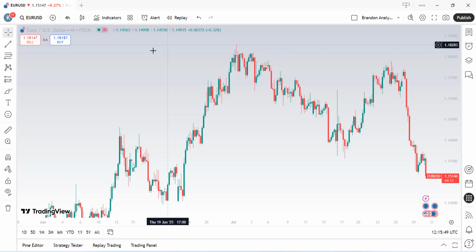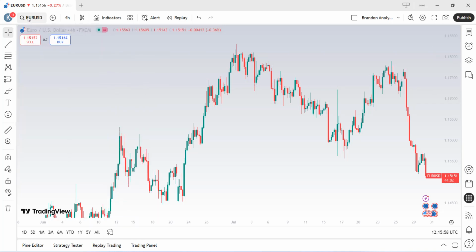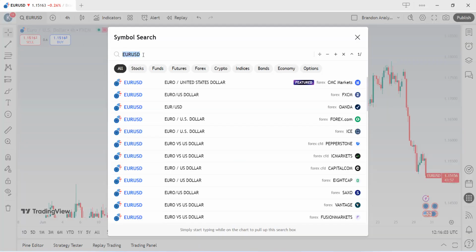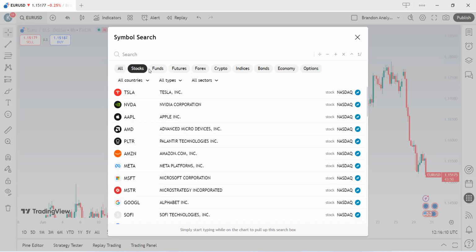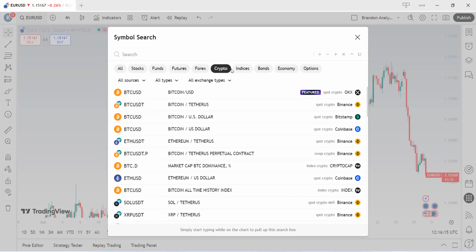Okay, let us get started with the home dashboard icon. Clicking this leads you to your home page of My TradingView, as you can clearly see. Next to it is the search icon. This search icon is used to search any asset you want to trade. You can clearly see it listed here. Here are stocks, funds, futures, Forex, crypto, indices, bonds, and many others. So depending on the type of trader you are, you can simply search it in here.